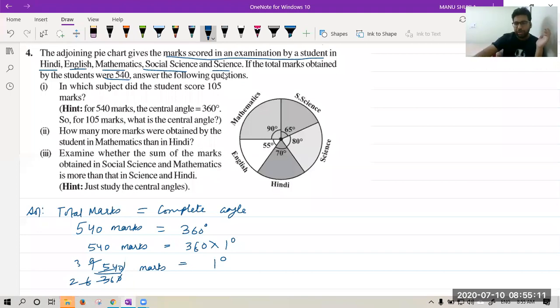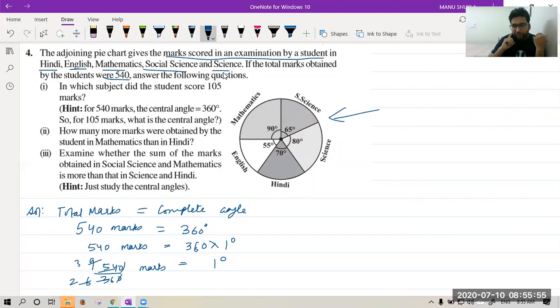Harshul says please repeat. The thing is, we have equated total number of marks and total angle. That is, 540 marks is equal to 360 degrees. The question is, what do I want? Do I want 1 mark equal to how many degrees, or 1 degree equal to how many marks? What should be made 1, marks or degrees? Everything is given to me in degrees, so I need to find the value of 1 degree.